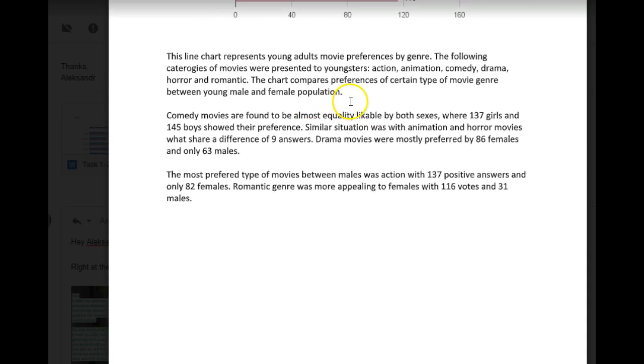You could have just saved yourself this extra sentence and said it here. So this line graph represents young adult, and you could have taken off the S actually, young adult movie preferences by gender and by genre. And then you didn't have to waste time with the sentence, okay? So try to economize because you don't really have a lot of time for this task. So try to make sentences that serve multiple purposes. All right, let's move on.